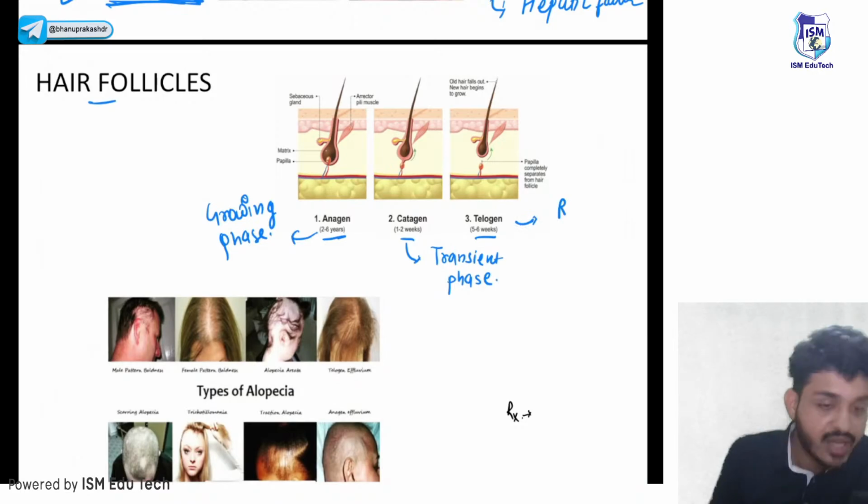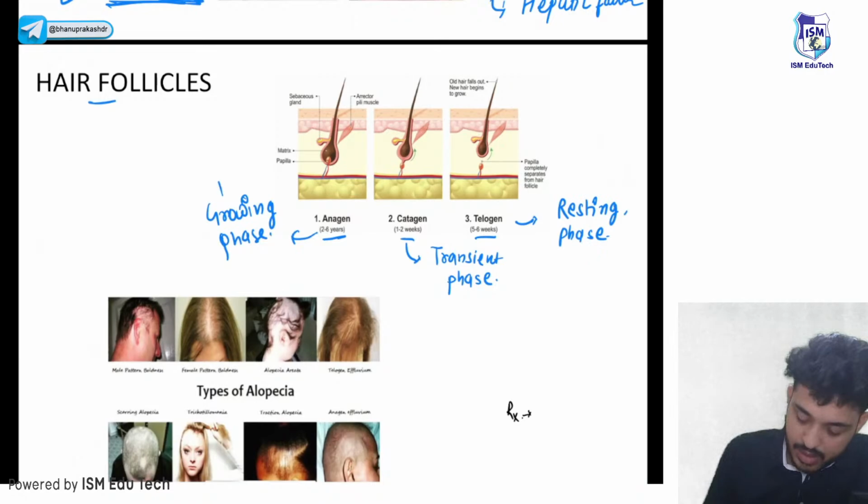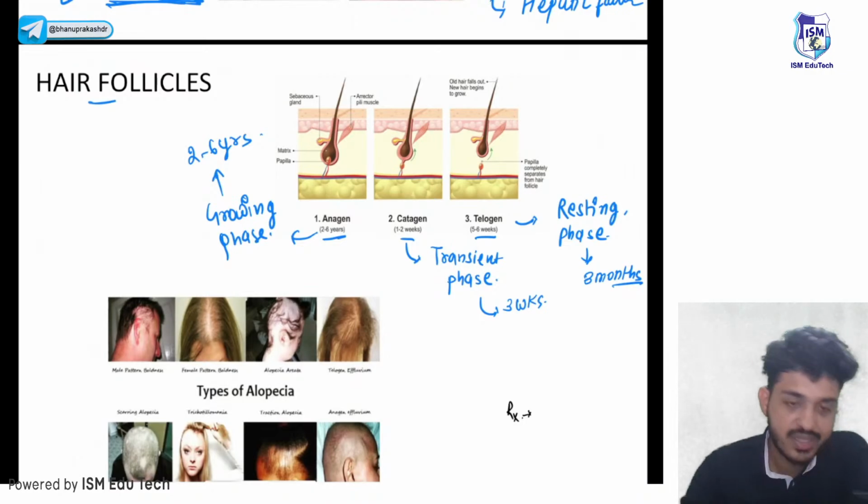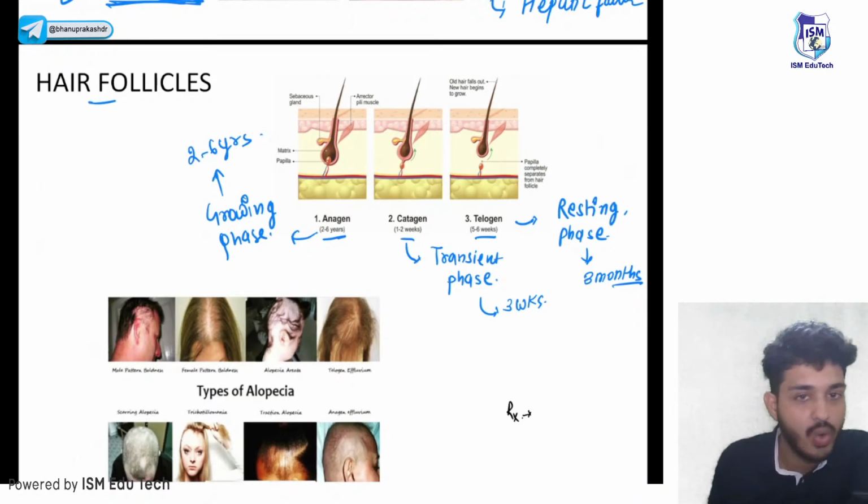Can anyone tell me the time periods of these phases? Growing phase will be for 2 to 6 years. Catagen will be for a few weeks, for example, let's say 3 weeks. And resting phase will be for months. What do we call the study of hair? Study of hair is known as trichology.